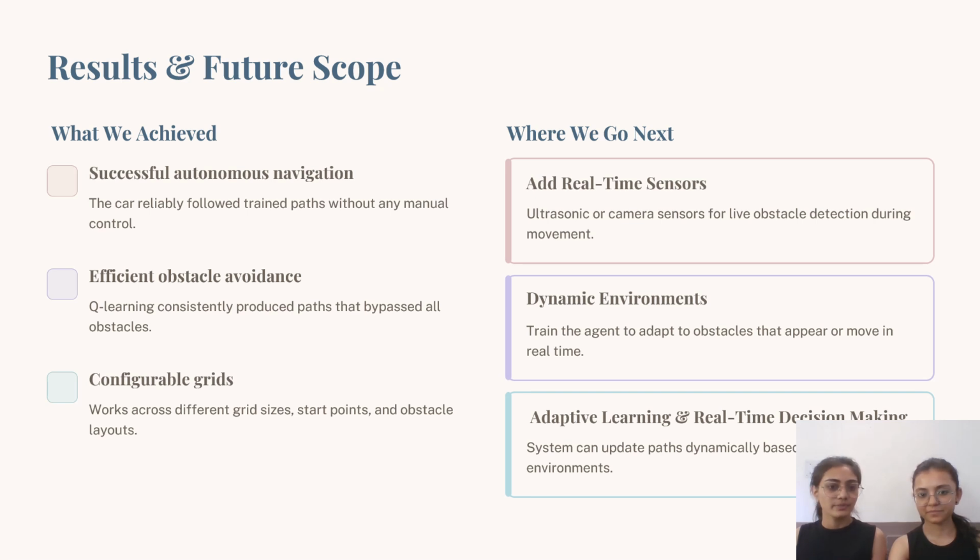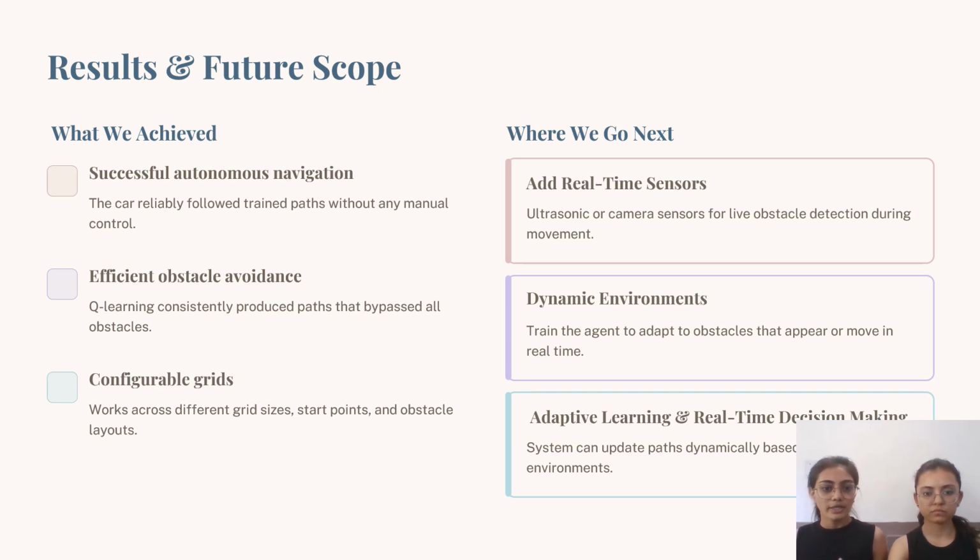Results and future scope. What we achieved till now is the system successfully navigates from start to goal without manual control. It efficiently avoids obstacles using the learned optimal path. It works consistently across different grid sizes and configurations. The demonstration successfully transferred from simulation to real-world execution.